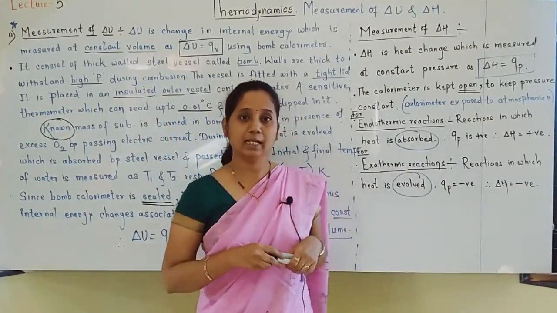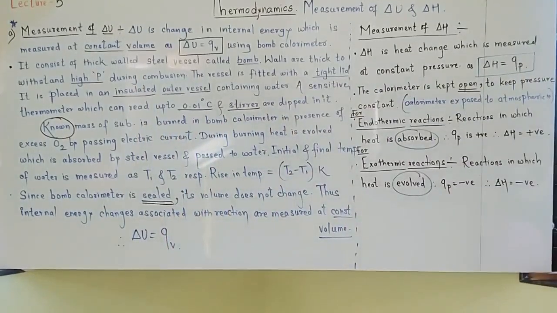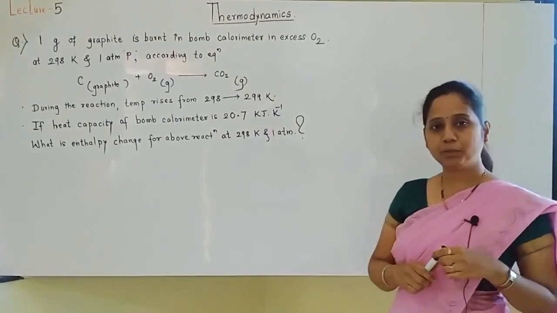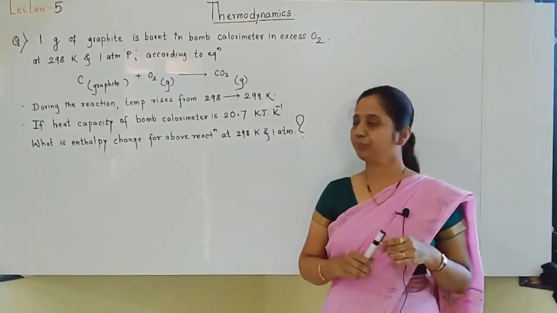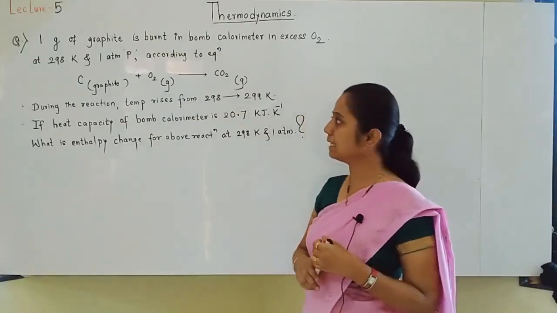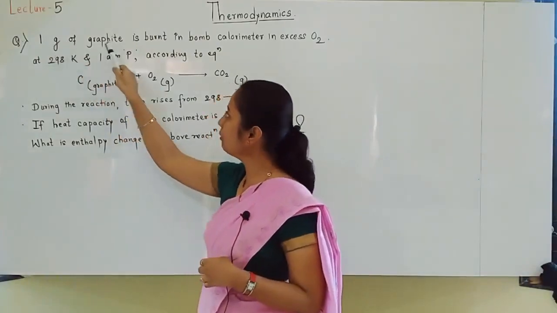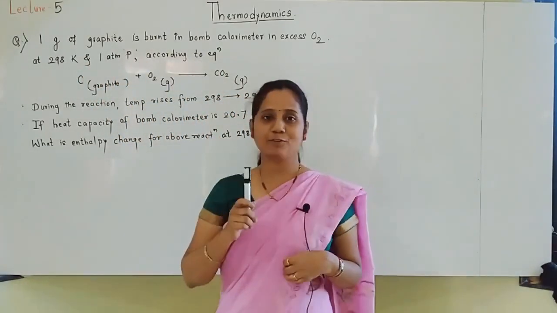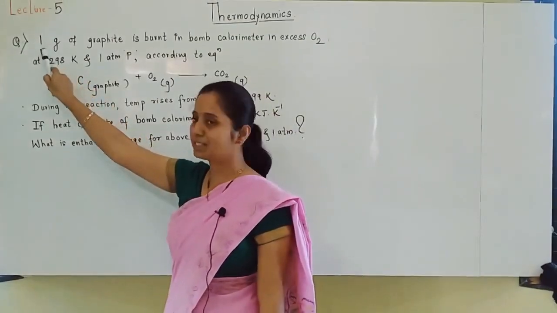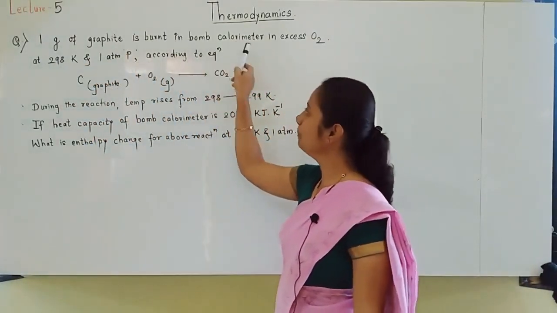The question is very important. Let us solve one problem based on this. Yes, friends, let us solve one problem which is based on bomb calorimetry. What is given in the problem? This is the problem given in the NCERT textbook. Let us read the problem and try to understand it. 1 gram of graphite is burnt. A known mass of a substance is burnt in the bomb calorimeter, I have told you. Here the mass of the substance is given, 1 gram. 1 gram of graphite is burnt in the bomb calorimeter.